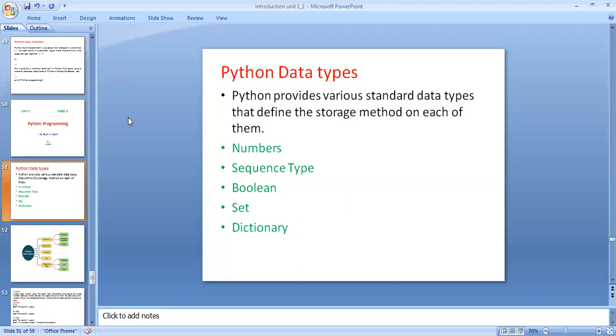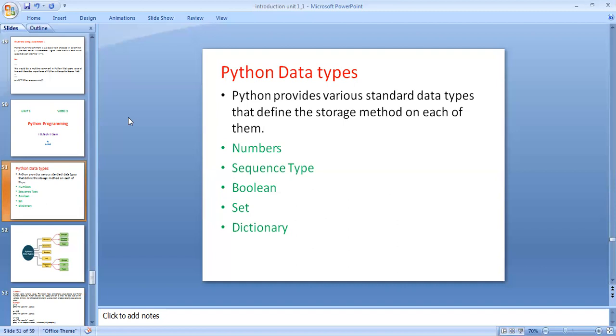But how does Python know it is integer data? Python is an interpreter, a translator. Interpreter means it executes the statements in programming step by step. And the interpreter is a translator to convert the data. The interpreter will automatically take the variable as an integer data type in programming.